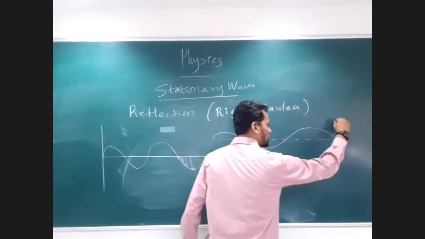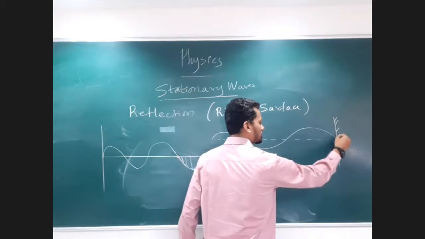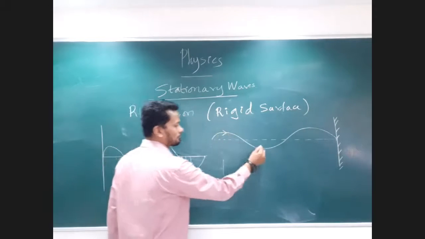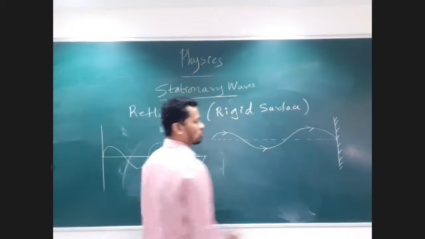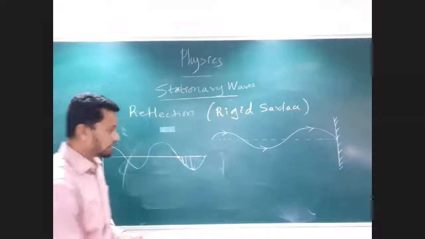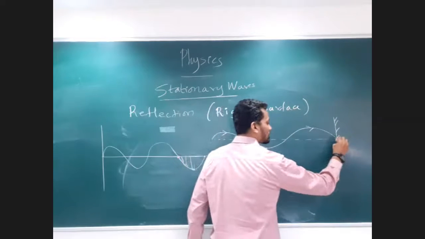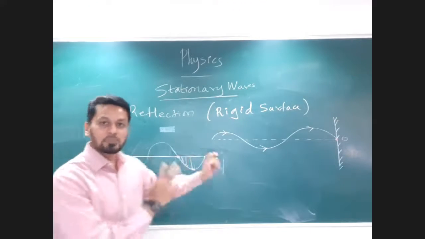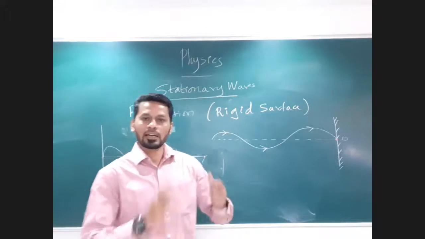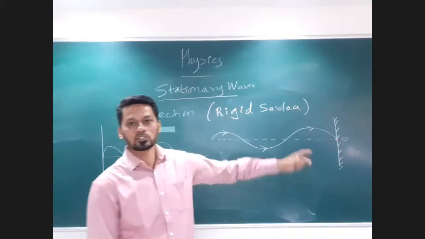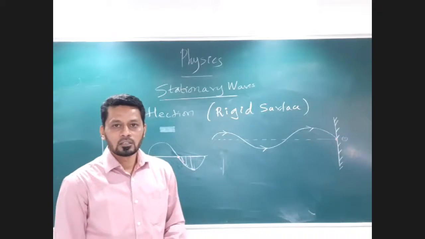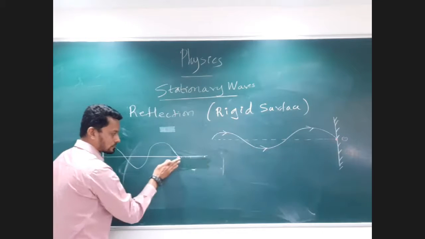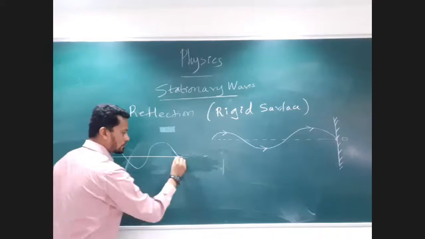So let's say I draw a rigid surface something like this. So this is my incident ray. My incident wave reaches up to one point and this point is my rigid surface. What will happen now? There will be a reflection taking place here also, and the reflection will be taking place with respect to the rigid surface. Now, if we look into this diagram again, this particular diagram,